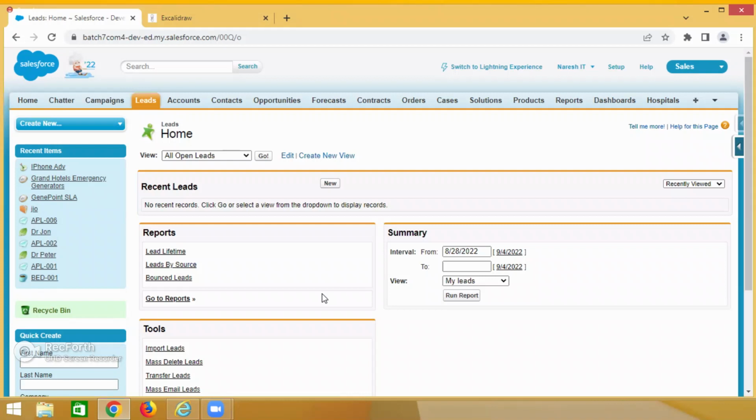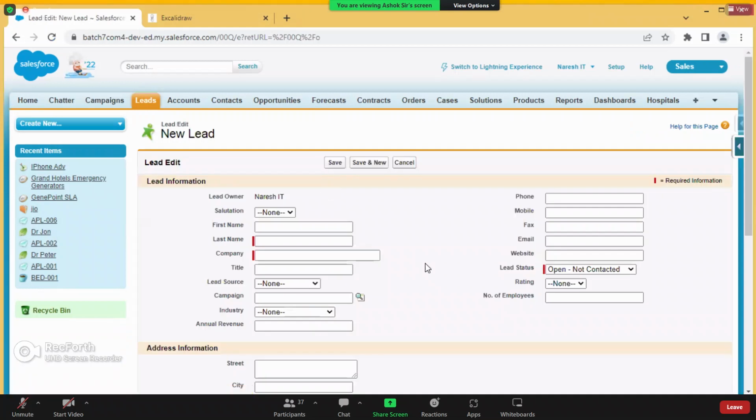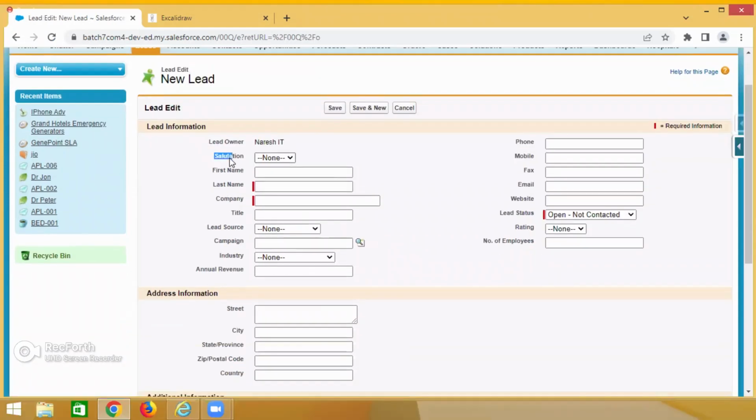Previously I told you, Salesforce purchasing Apple mobiles, right? Cognizant purchasing Apple mobiles. These are called leads. So a lead may be one specific person or a company. Understand? That's the reason in the lead, guys, you need to capture either or both. That means a lead has person information and company information. Now see, Mr. or Mrs. something, first name belongs to person information. It is not a company, right?